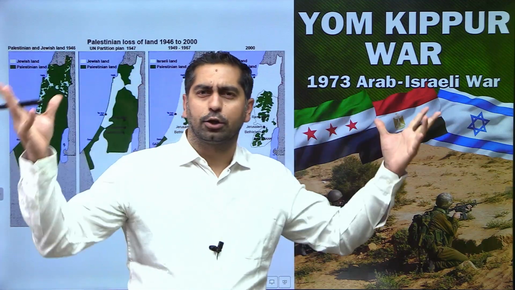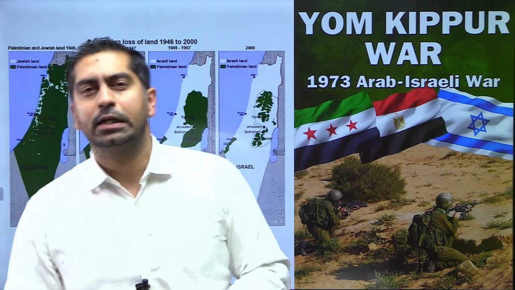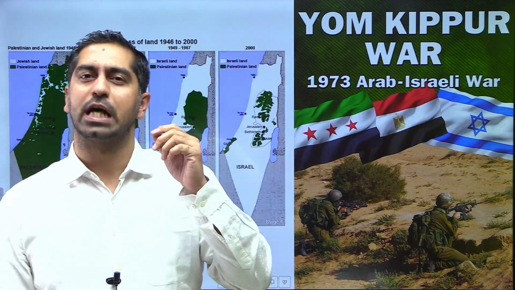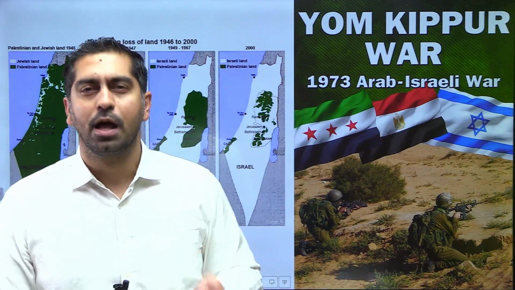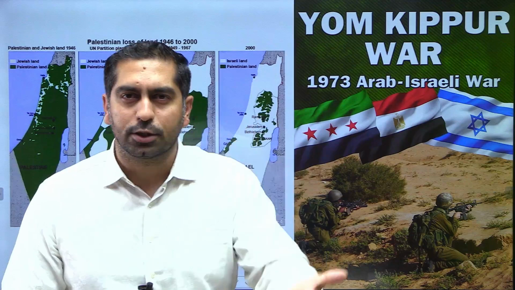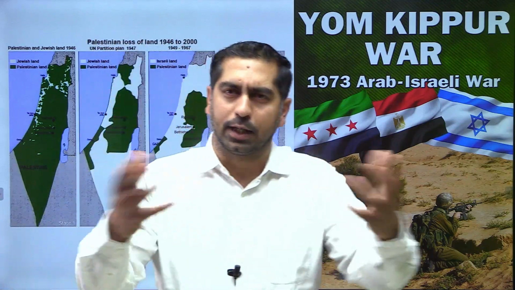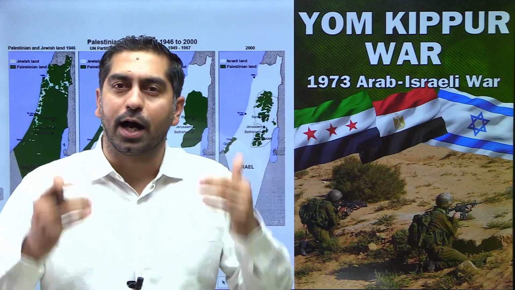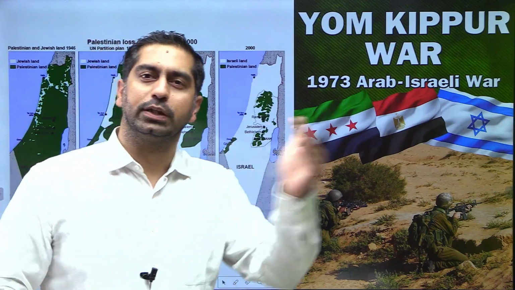The war also had a lot of international implications. As far as the war was concerned, it was Syria and Egypt. But as far as the moral, diplomatic and other political support was concerned, the entire Arab world stood with the Arab countries.